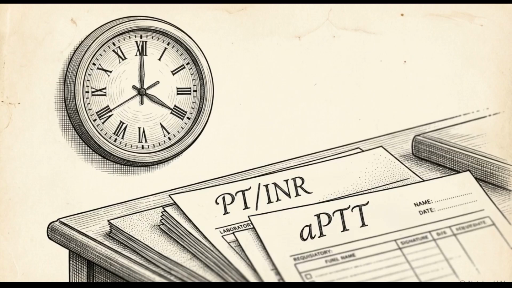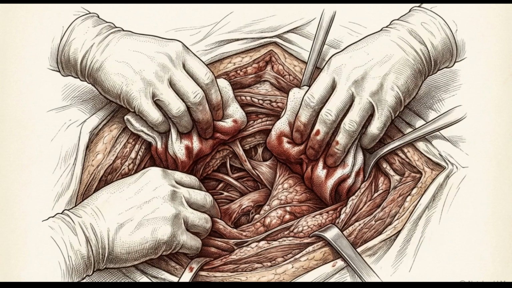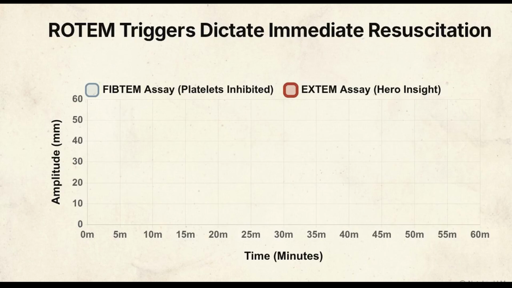Standard coagulation assays like prothrombin time, INR, and APTT require 45 to 60 minutes to process. In the context of dynamic consumptive coagulopathy, the patient's physiological state will have completely changed by the time you receive the results. This is a simulated ROTEM viscoelastic tracing. ROTEM stands for rotational thromboelastometry, a point-of-care whole blood test that measures the physical properties of clot formation and dissolution in real time, delivering actionable data in just 5 to 15 minutes.